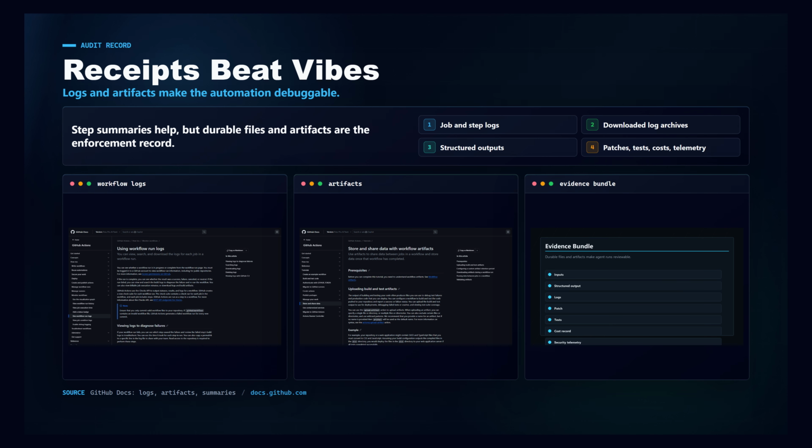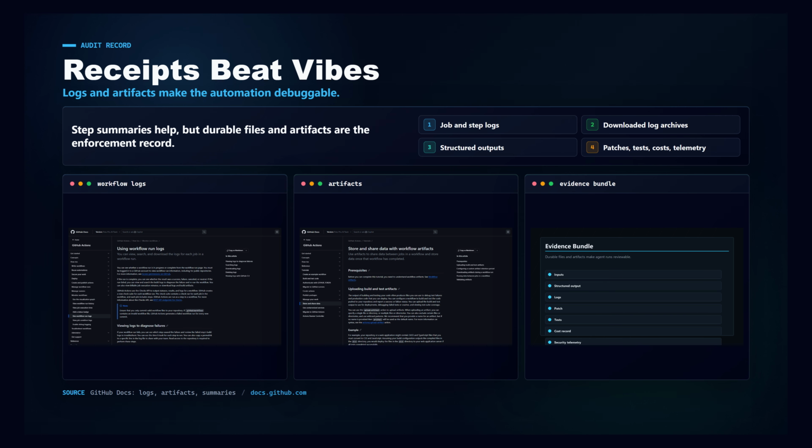Logs and artifacts are what make this debuggable. GitHub exposes job and step logs, downloadable log archives, failed step expansion, and billable execution minutes. Artifacts can persist build output and pass data between jobs. Step summaries are useful, but they are not enforcement. GitHub caps a step summary at 1 MB, displays at most 20 summaries per job, and a summary upload failure does not fail the job.